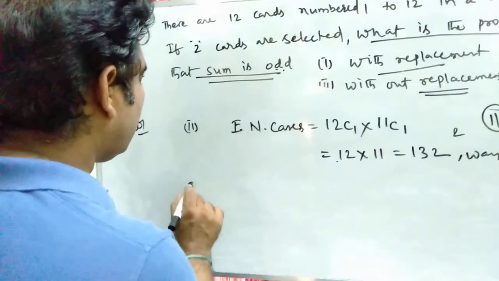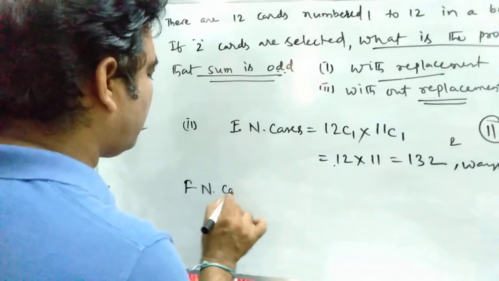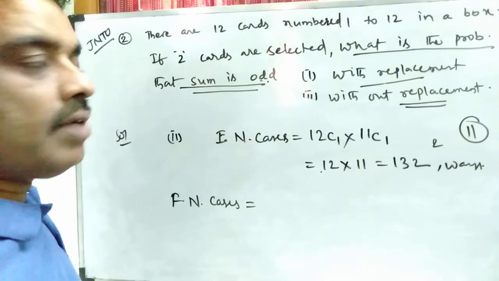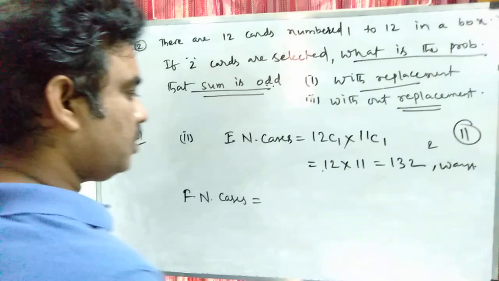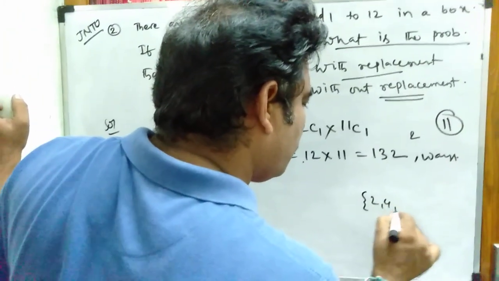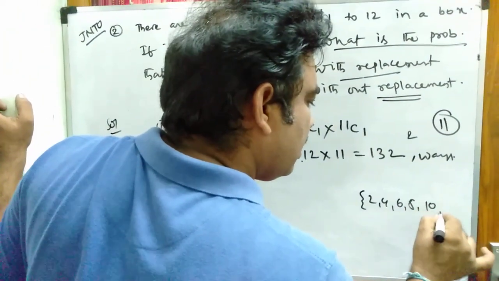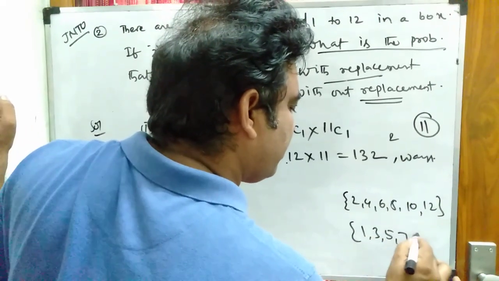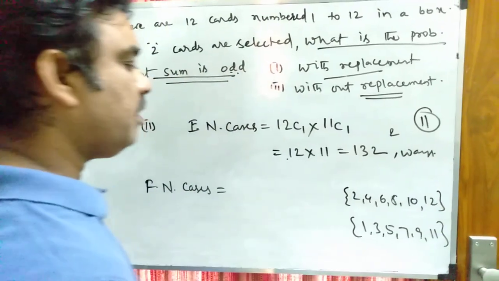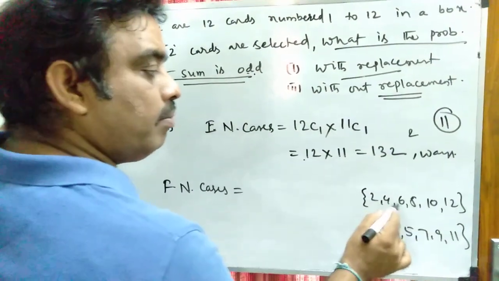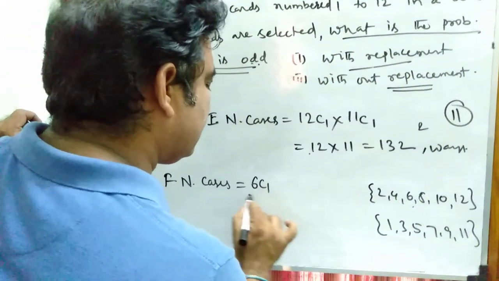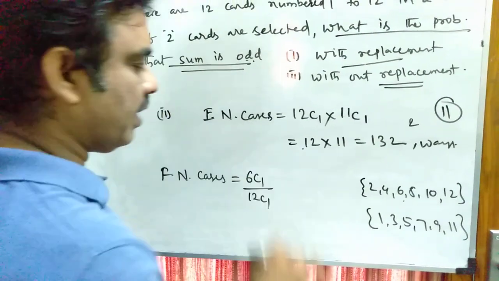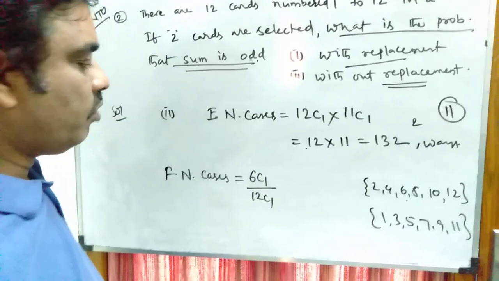Now we have to calculate the favorable number of cases. What are the favorable number of cases? We know that already I have discussed 2, 4, 6, 8, 10, 12 are the even number cards, and odd number cards are 1, 3, 5, 7, 9, 11. Suppose I select a card from even numbers, then it is 6C1 by 12C1.